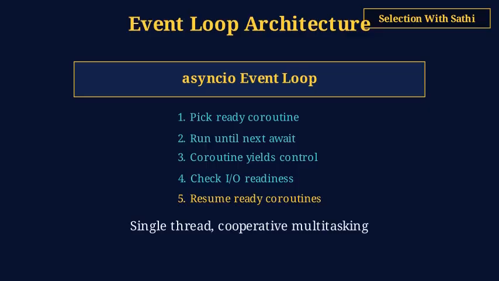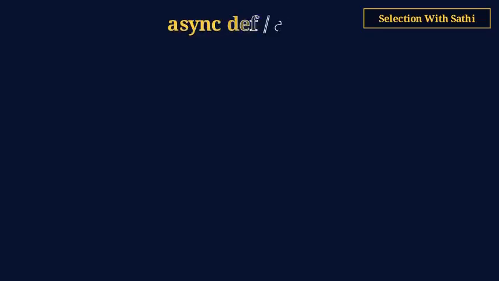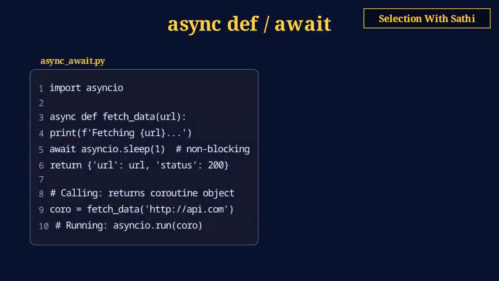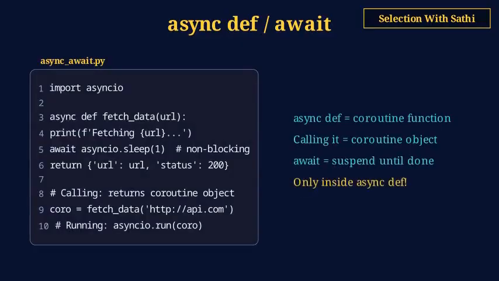asyncio.run(main()) creates the loop and runs until your main coroutine completes. This cooperative model avoids most race conditions you'd face with threads. async def creates a coroutine function. Calling it doesn't run the code, it returns a coroutine object. The coroutine only runs when you await it or schedule it on the event loop.